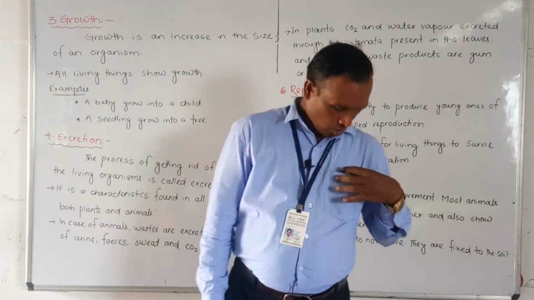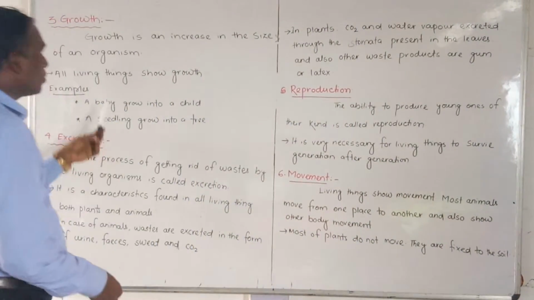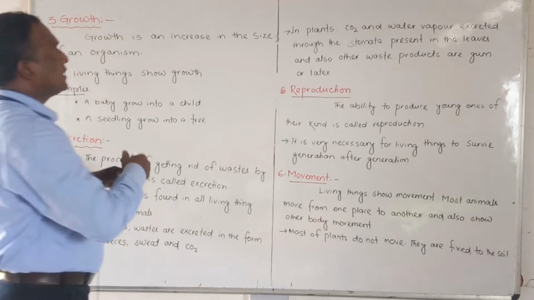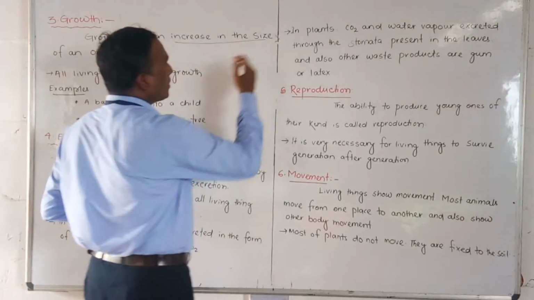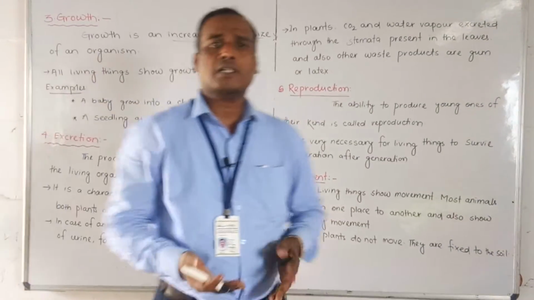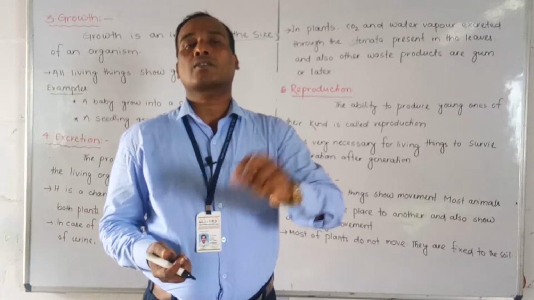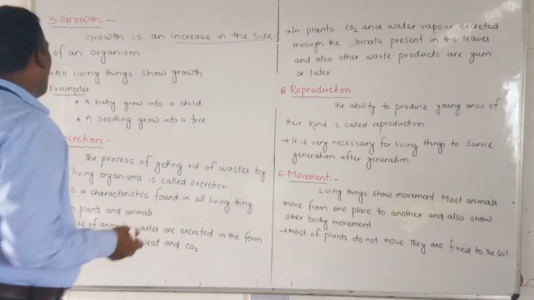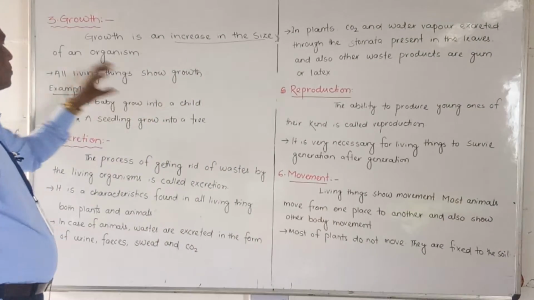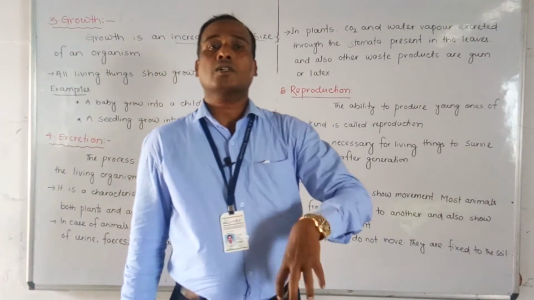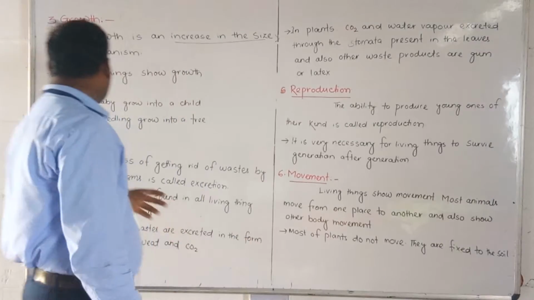So let us see thoroughly. Growth is an increase in the size of an organism, whether it is a plant or an animal, its size will increase. That is called growth. All living things show growth. Whatever has life has growth.